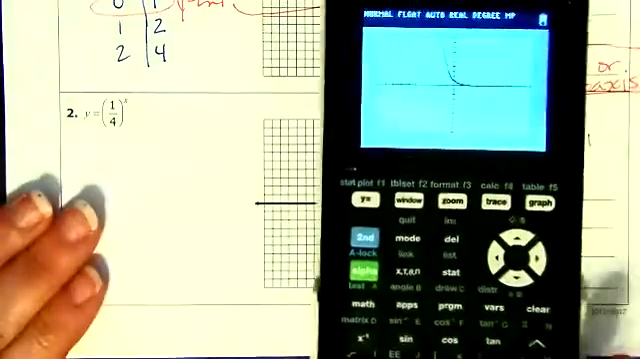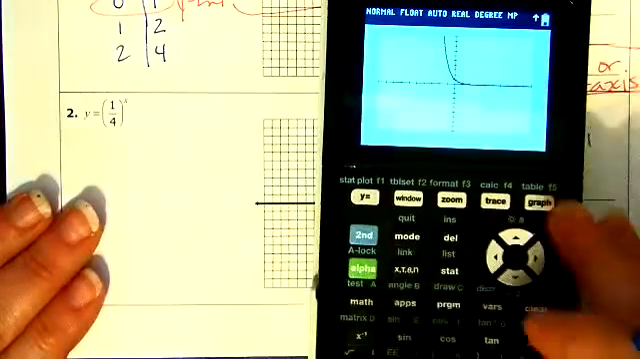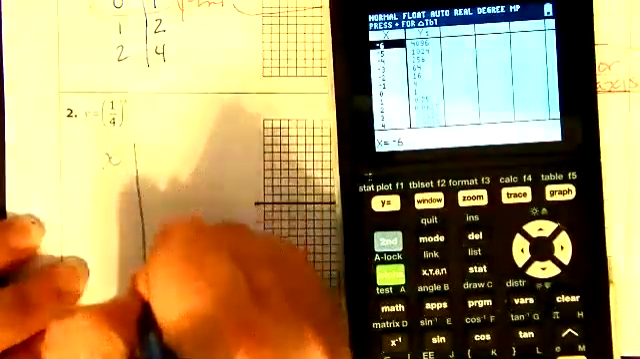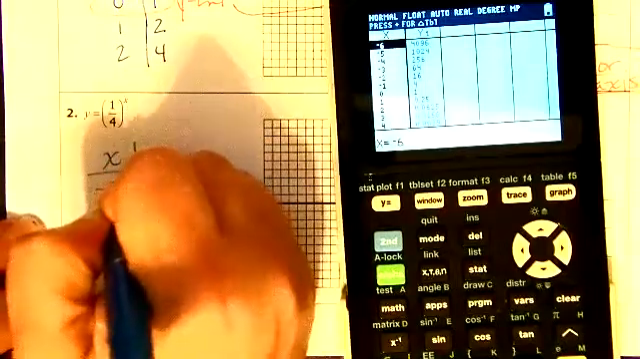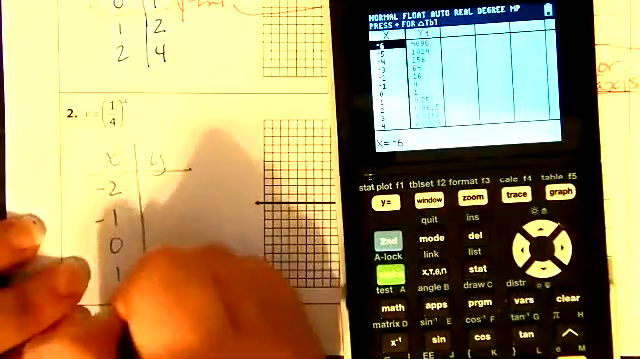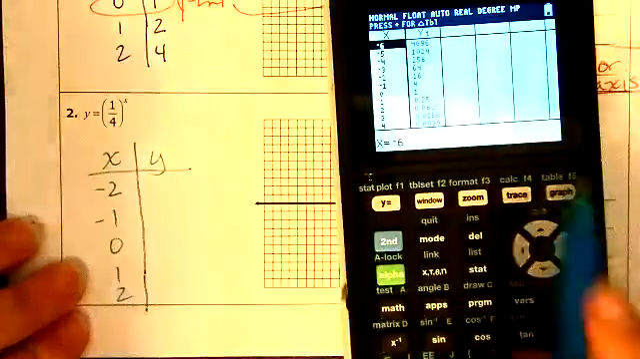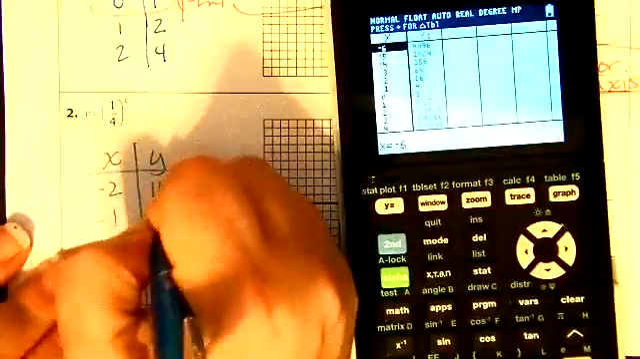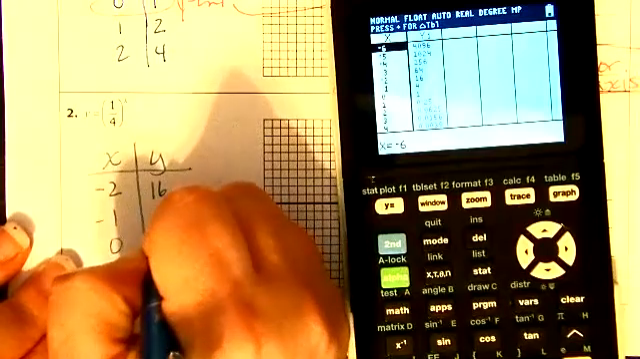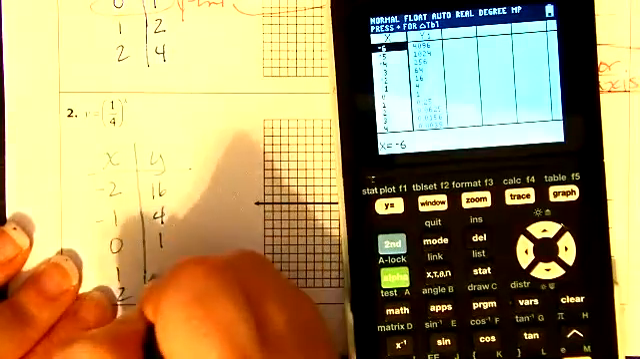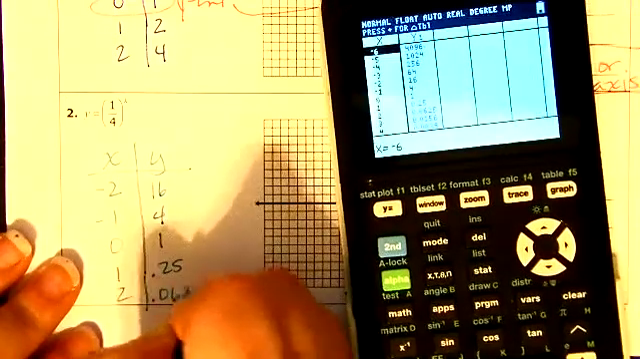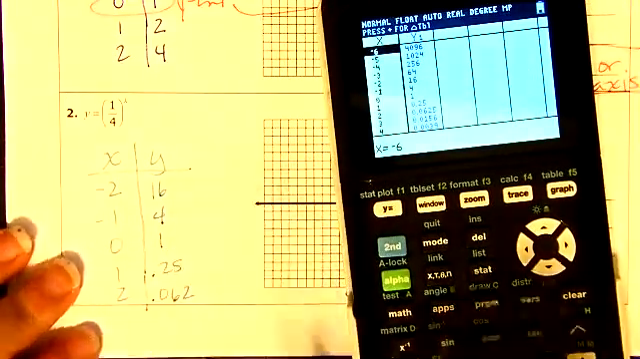Now we need to get our table of values. So we're going to go to the table, and we are using -2, -1, 0, 1, and 2. I'm going to write those down. So we end up with 16, 4, 1, 0.25, 0.0625. Now I know some of these are not going to be able to be graphed.